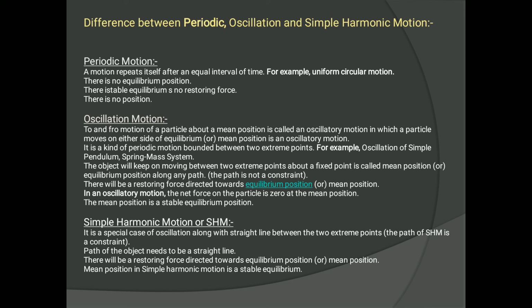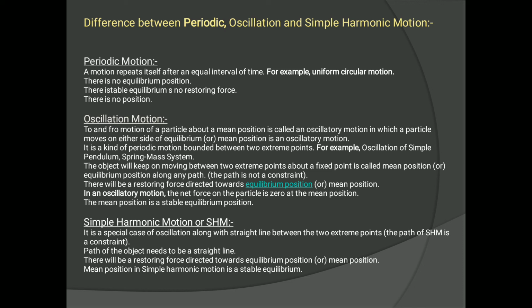So there will be a restoring force directed toward the equilibrium position or mean position, right? I have told you that the restoring force is given as F equals minus kx, as it is directly proportional to the displacement. Okay, in oscillatory motion the net force on the particle is 0 at the mean position. As at the mean position the particle is at rest, it is a stable equilibrium position, so there is no net force acting on that particular object. Okay, so this is about oscillatory motion.